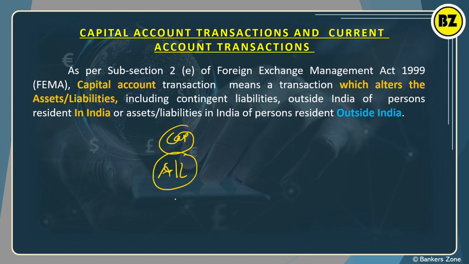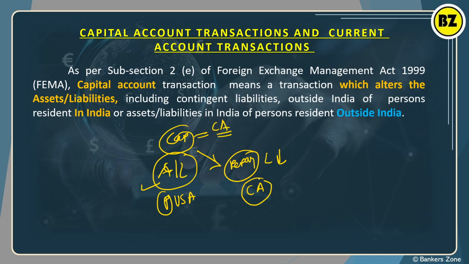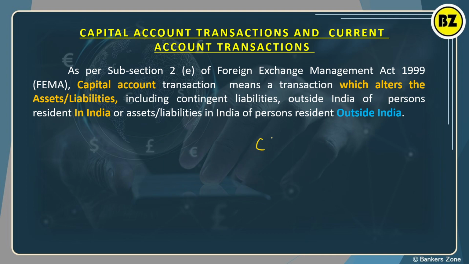For example, if you have purchased some property in the USA, then your asset increases. That is a capital account transaction, right? If you are sending money from the USA to India to repay your loan in India, then your liability decreases. This transaction is also a capital account transaction. Got it? So the capital account transaction simply means the transaction where an asset or liability alters, that is, changes. Very simple.